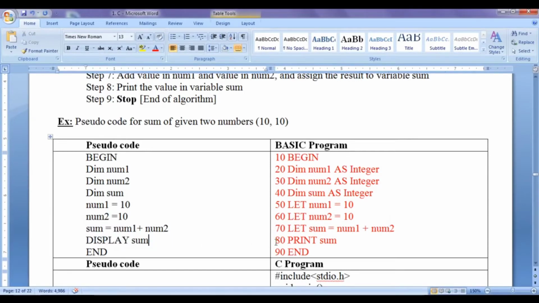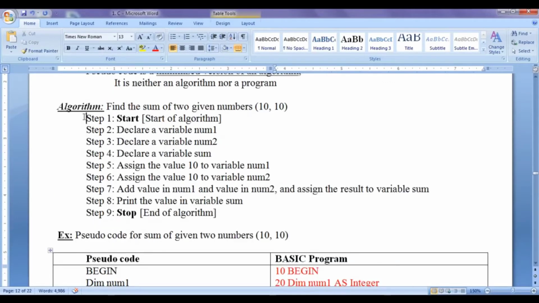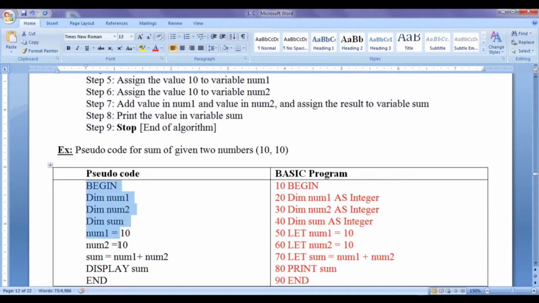Display sum can be written as 80, print sum in the BASIC programming language. End, 90 end. This is the program with respect to the BASIC programming language, which can be compiled and executed. You can see that first we write the algorithm, then we translate it to a pseudocode, then we translate the pseudocode to a program which can be compiled and executed.